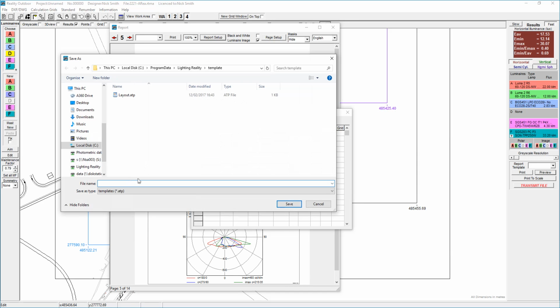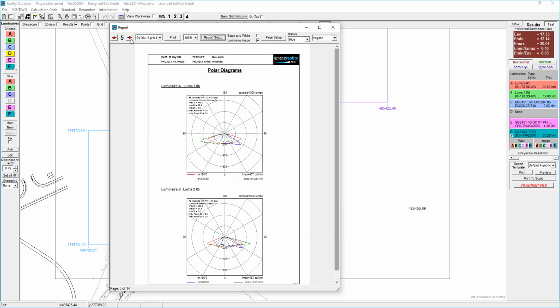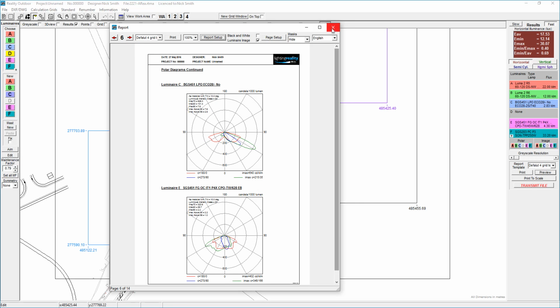and I can save that, and I can call that default for grid template. Select save, and as you can see, the default, spelt wrong, is shown in the grid there. So that is how we set up the reports in Outdoor.